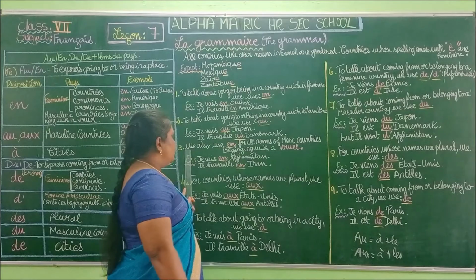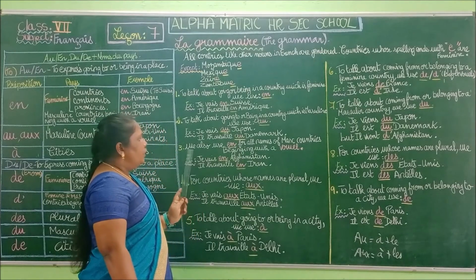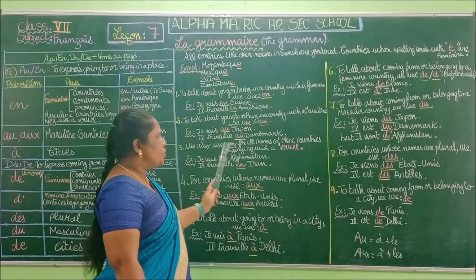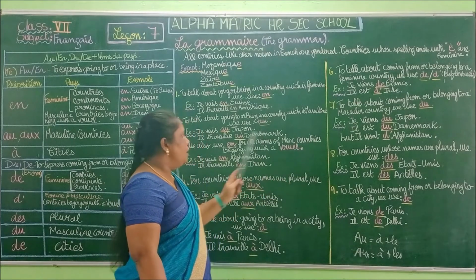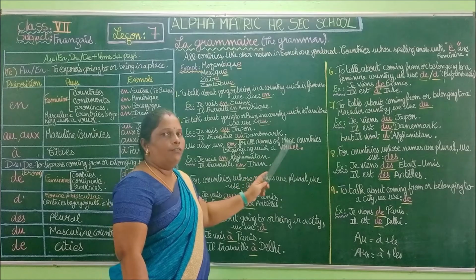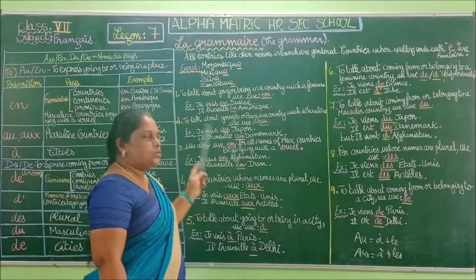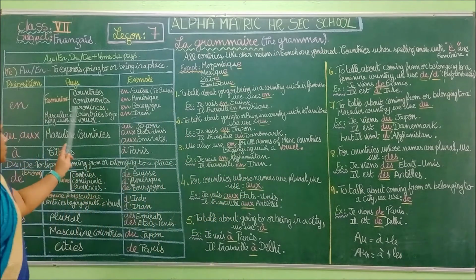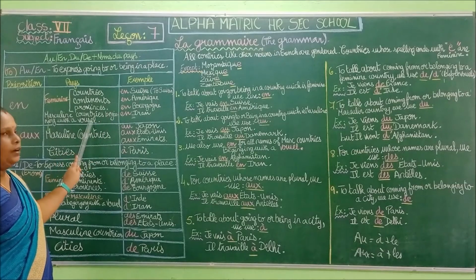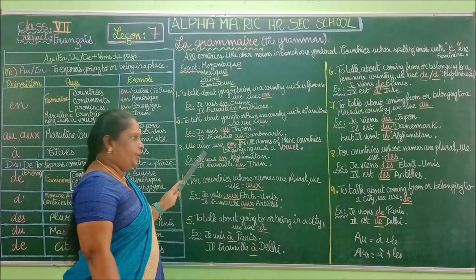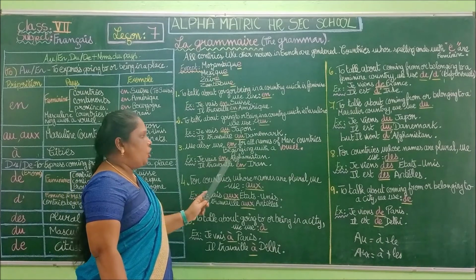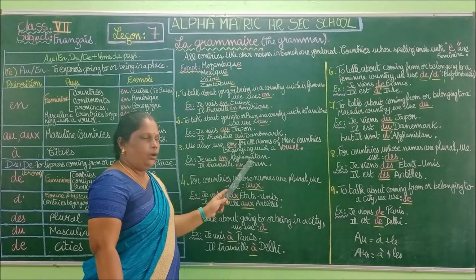Third point: we also use EN for all names of masculine countries beginning with a vowel. So we saw here also masculine countries beginning with a vowel. That is the third point. Third example: Je vais en Afghanistan.